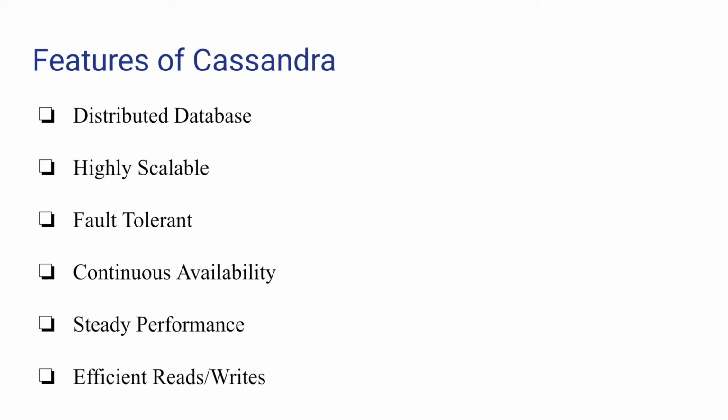It provides continuous availability, unlike traditional RDBMS, where if the master node is shut down, it cannot process new writes until we have a new master or that master is back up. Cassandra doesn't compromise any performance, which means it has efficient reads and writes.